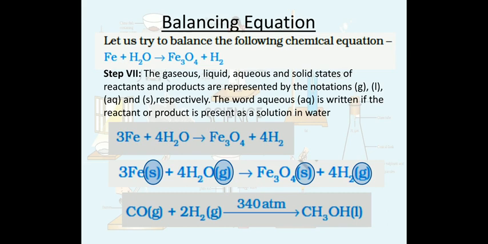If the chemical conditions are also given, the conditions are to be mentioned over and below the arrow, like in the next reaction, that is carbon monoxide plus 2H2O. So this is all about balancing chemical equations, and this is it from my side for this video lecture.